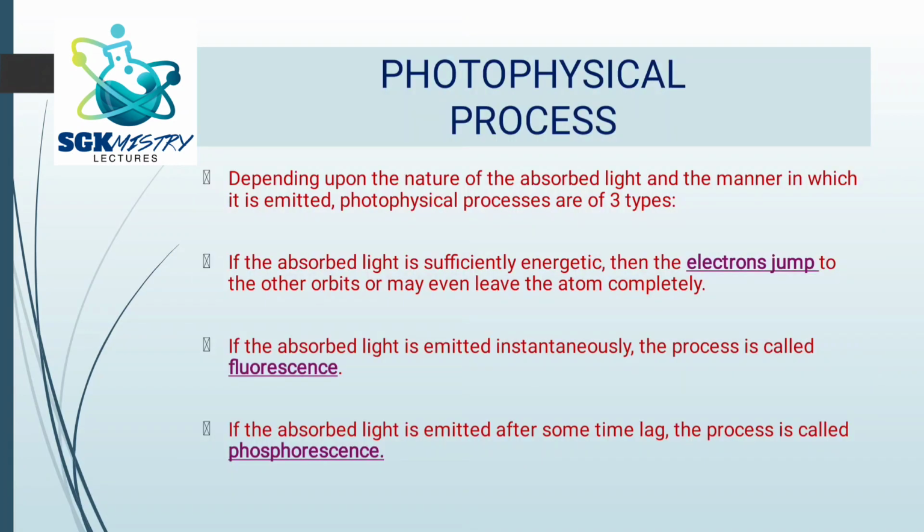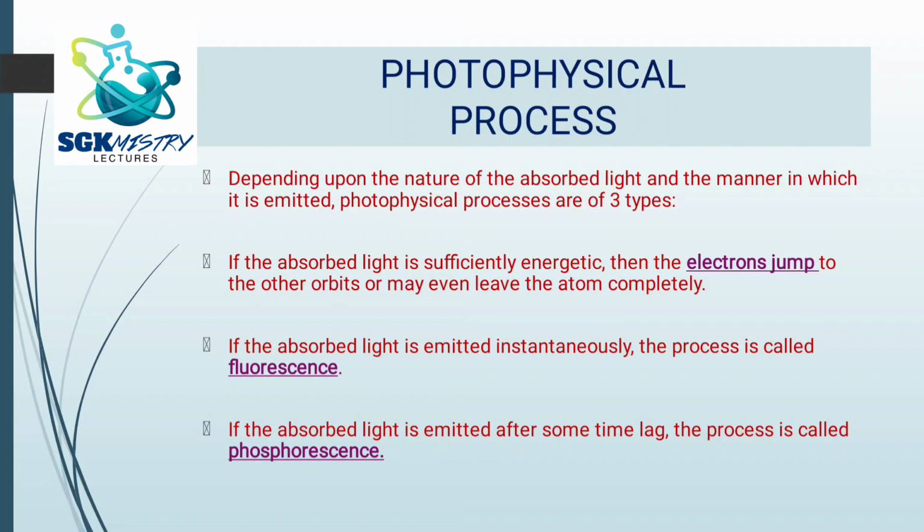So next, photophysical processes, what are the different types and how does it happen? Let us try to understand. When the light is absorbed, the electrons will jump to the higher orbits, or sometimes if the energy absorbed is very high, the electrons may leave the atom also. Photophysical processes are of three types based on the amount of energy absorbed by the electrons as well as the nature.